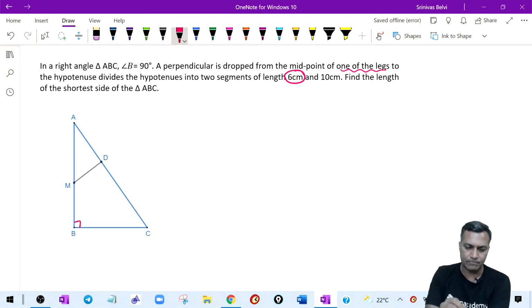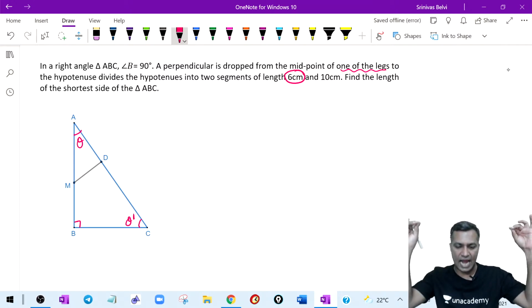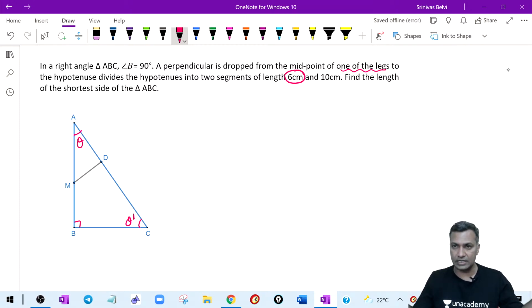This is 90. First let me go to the larger triangle. Let me call this theta, and this theta dash. What did I do? I named the angles of triangle ABC as theta, 90 degrees and theta dash. Now there is another 90 degrees here. Therefore, naturally, this is theta dash. Good. I have a right angle triangle. At the same time, I have two similar triangles as well.